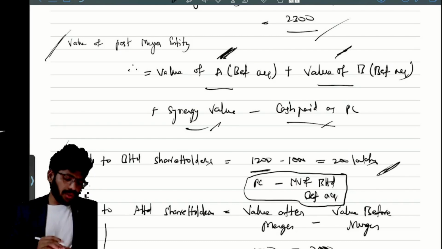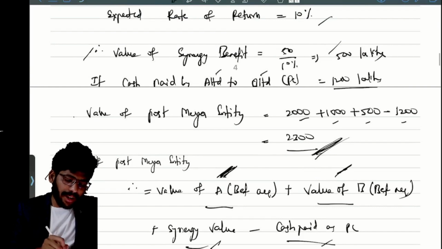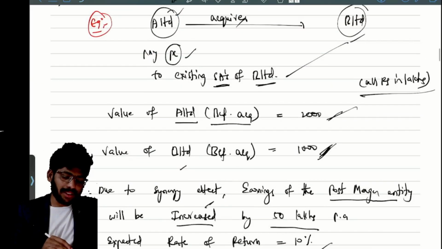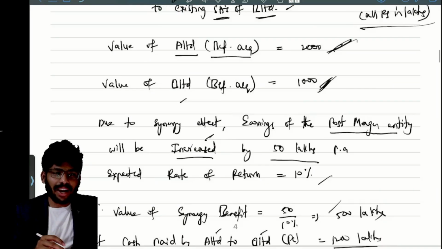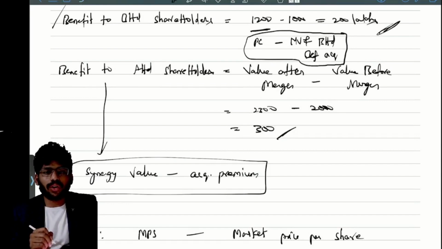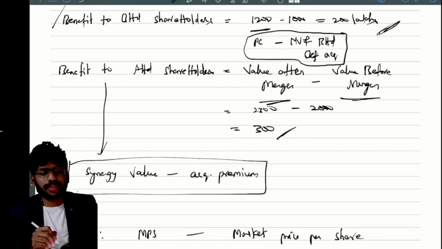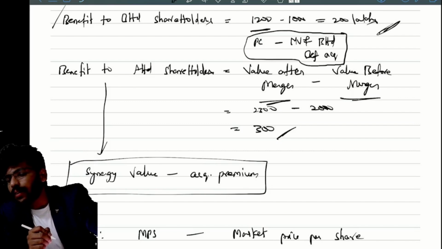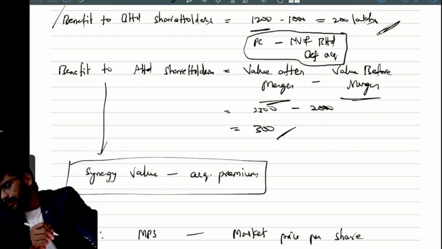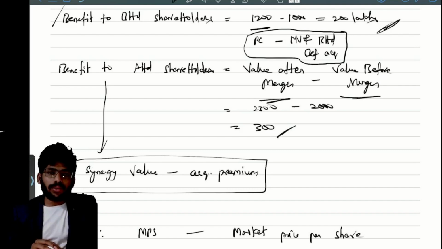Next, what is the benefit to the A Limited shareholders? After merger, the value is how much? Post-merger the value is 2300, but pre-merger the value is 2000 only. That is nothing but they got a 300 benefit, or not? Yes, that 300 is the benefit to the A Limited shareholders. What is the formula? Value after merger minus value before merger.